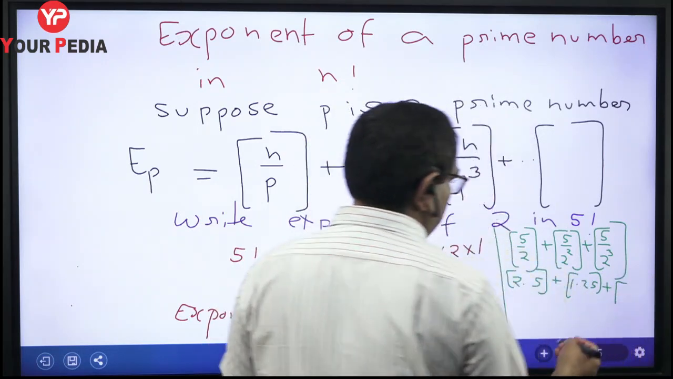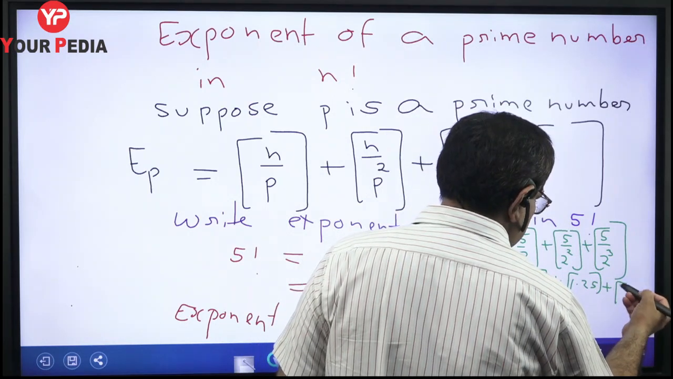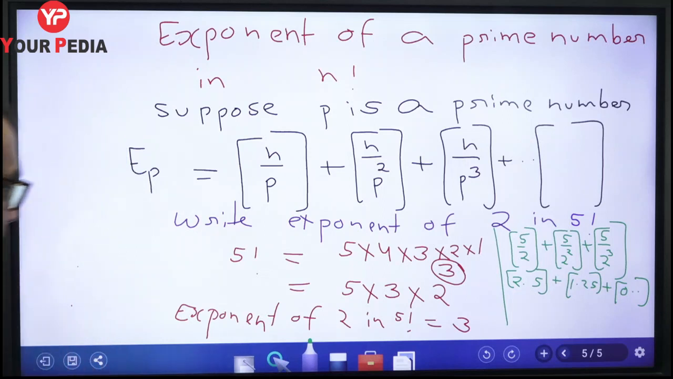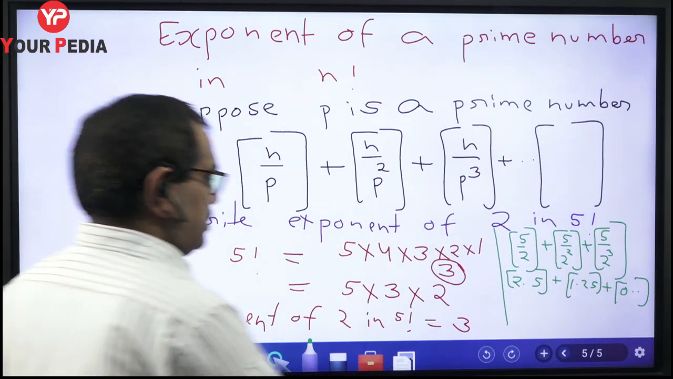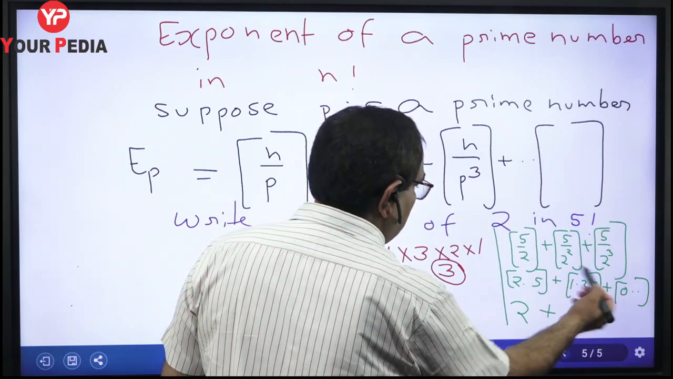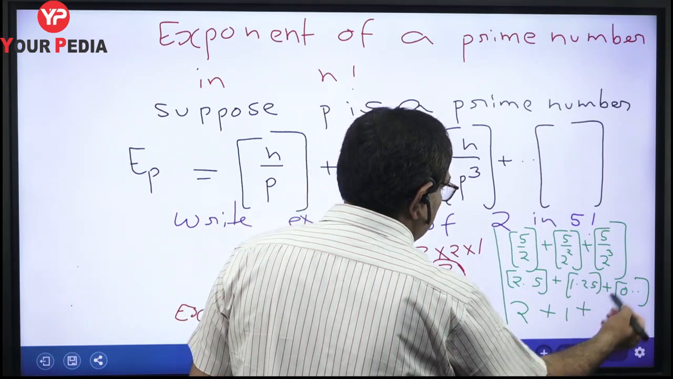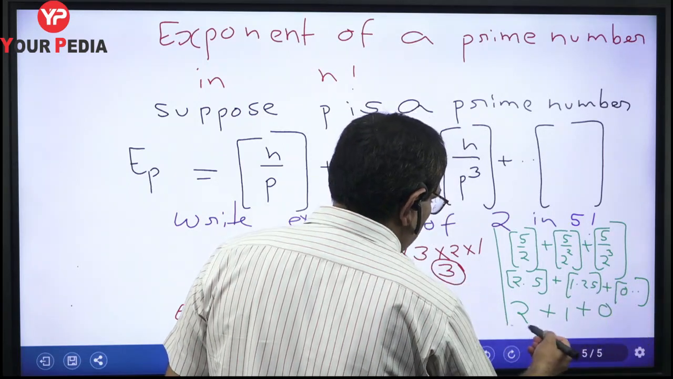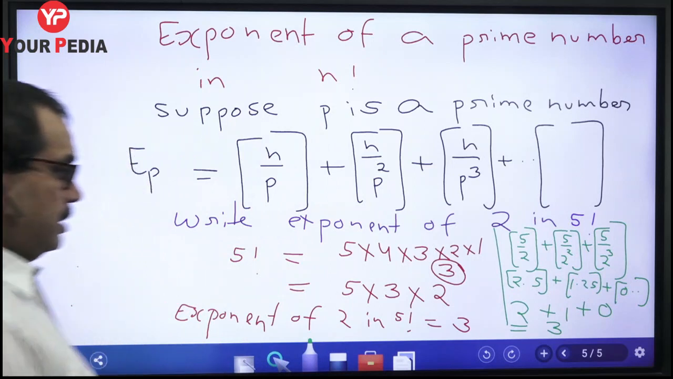So 5 upon 8 is 0 point something, okay. You can write it by dividing. 5 upon 8 is 0 point something. Now what is the greatest integer value of 2.5? It is 2, plus the greatest integer value of 1.25, which is 1, plus the greatest integer value of 0 point something, which is 0. So 2 plus 1 plus 0 equals 3. So our answer is 3, okay.